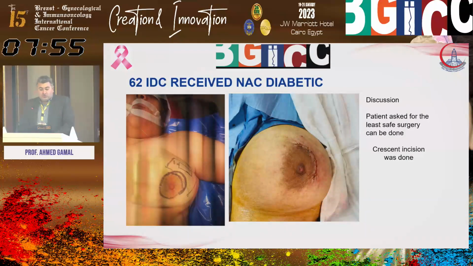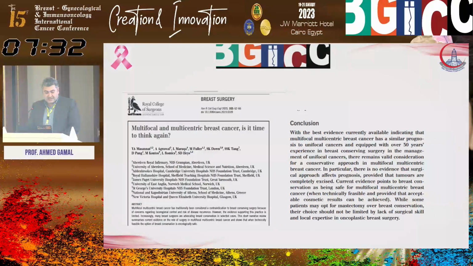Another 62 years old patient. This patient was a diabetic ex-smoker, and she has an upper outer quadrant lesion. Here I chose to go for only a small crescent incision to excise the mass with minimal scar, just circumareolar, and free margins were confirmed by pathology, and the patient was satisfied by the outcome.